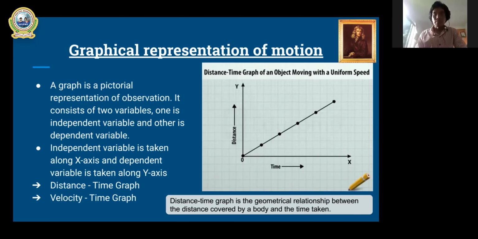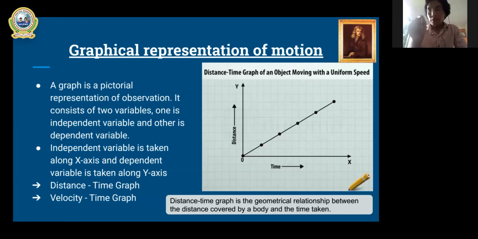Let me tell you, students, when we read about the graphical representation of motion, the distance time or velocity time graph, we always have two variables, and those two variables are distance and time.